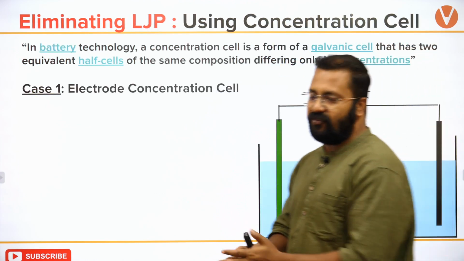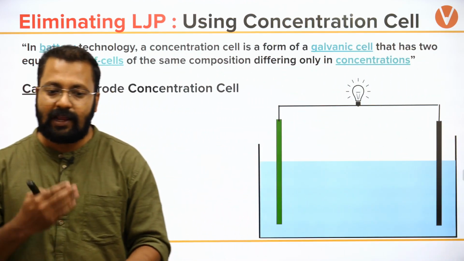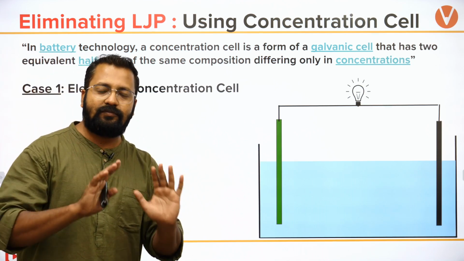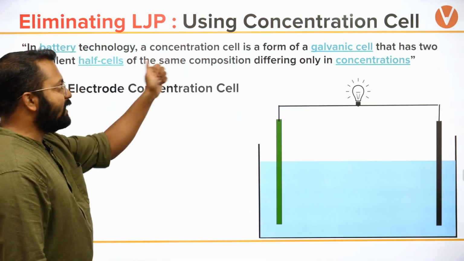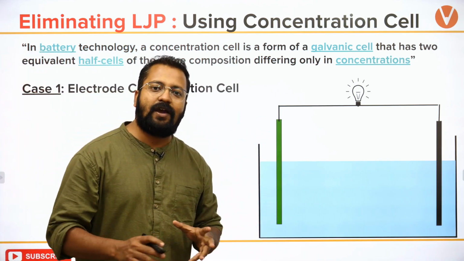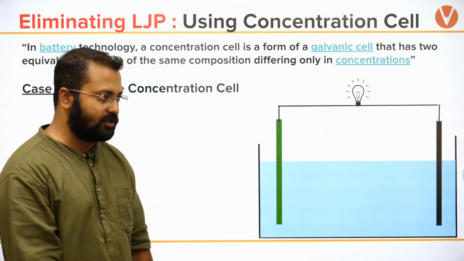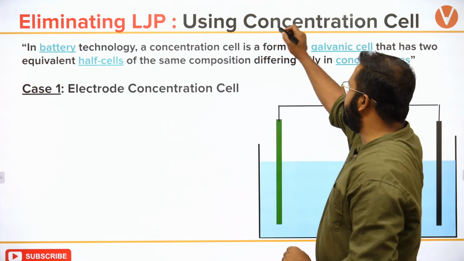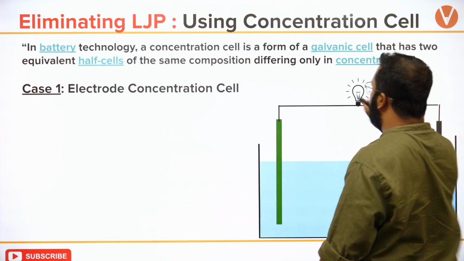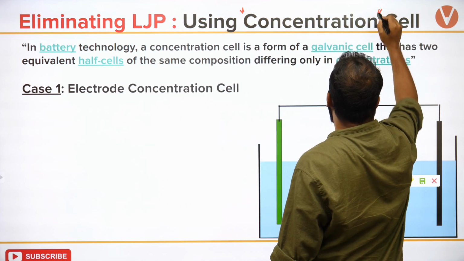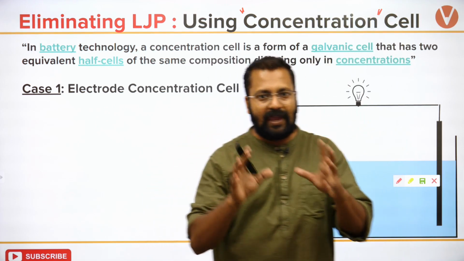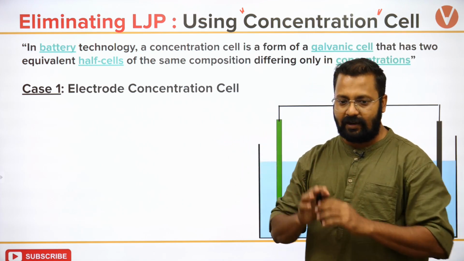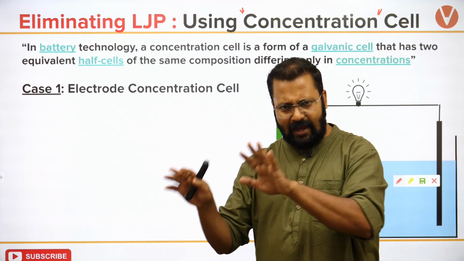What is then another way of avoiding liquid junction potential and ensuring कि cell काम करता रहे? That is known as concentration cell. Another way of avoiding liquid junction potential is concentration cell. Let's look at what concentration cell is. A concentration cell, आप देख रहे हैं concentration लिखा हुआ है. You can see that the word concentration is written. So it is a cell whose basis lies on concentration of things which are involved in galvanic cell. Concentration is same, आता हूँ मैं उस पे.